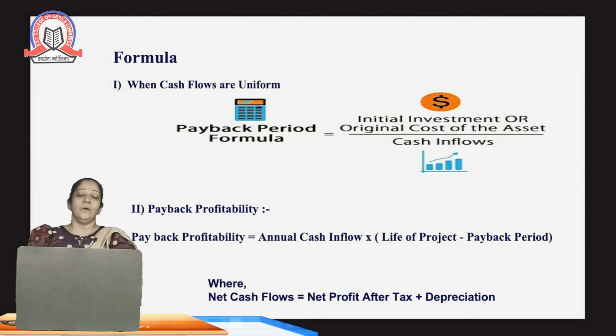Now let's see what are the various formulas relating to this method for evaluating the various projects. First of all, in this payback period method only, we have two types of sums we can say. One, where the cash inflows, that is the revenue which we are generating out of the project, are uniform in nature. What do you mean by uniform? Uniform refers to getting the equal amount of inflows every year. Say for example, we are earning 20,000 per year. That is, there is no change in the inflow.